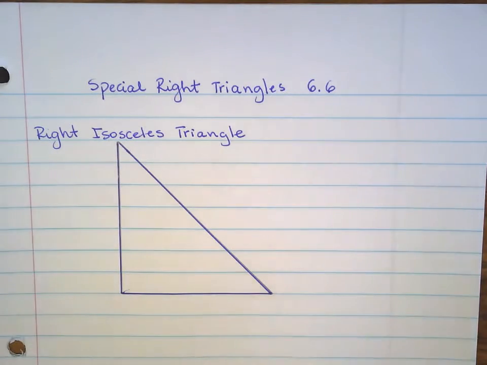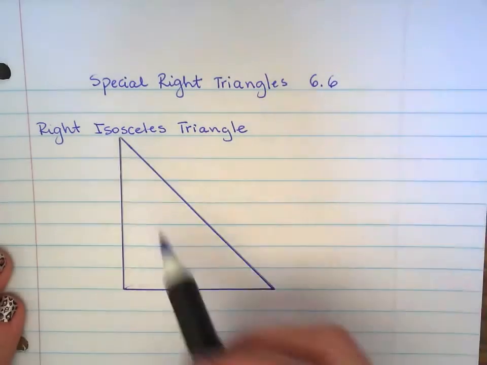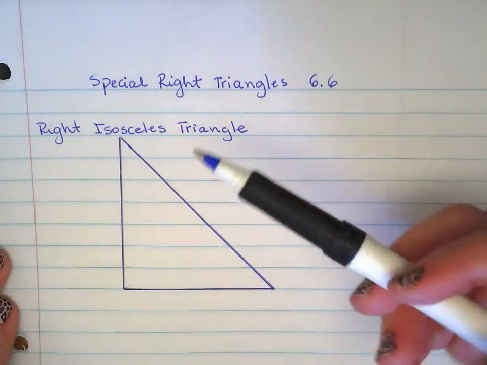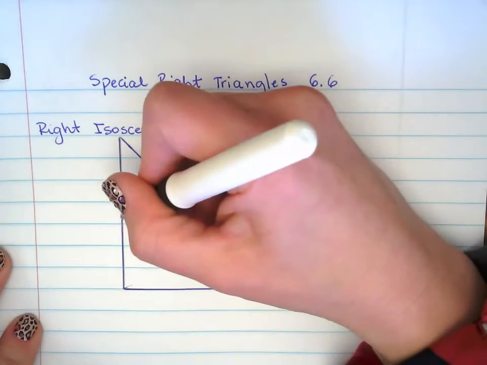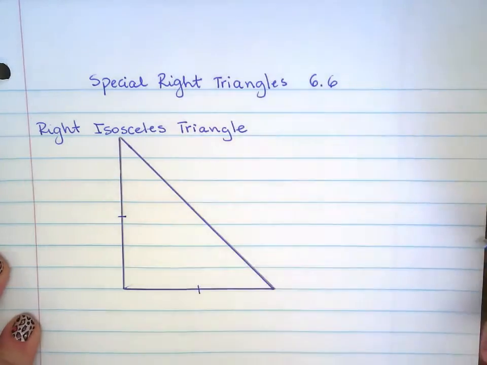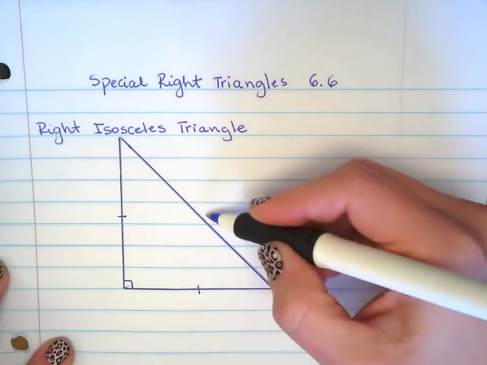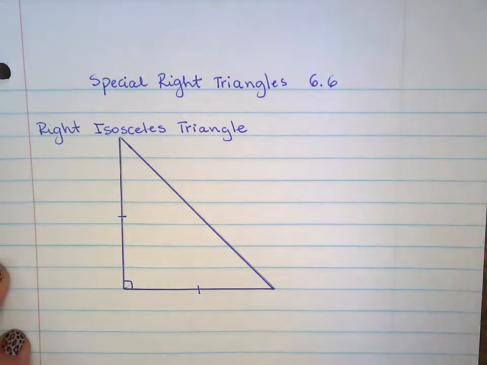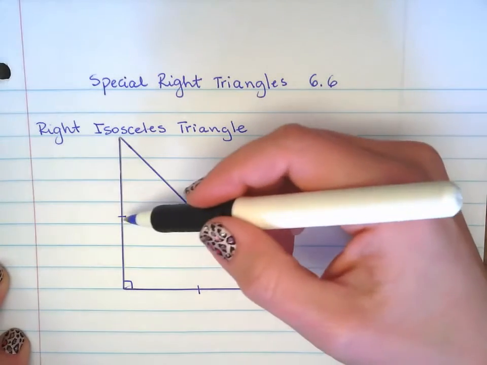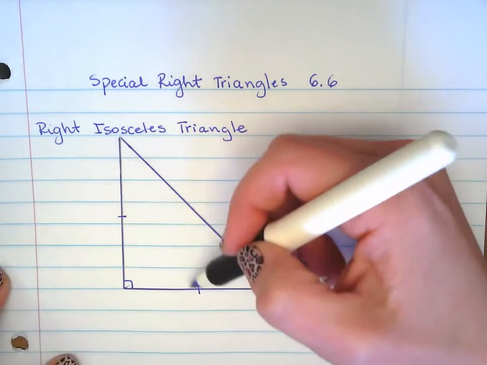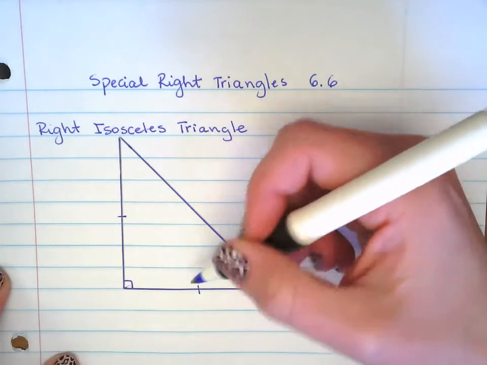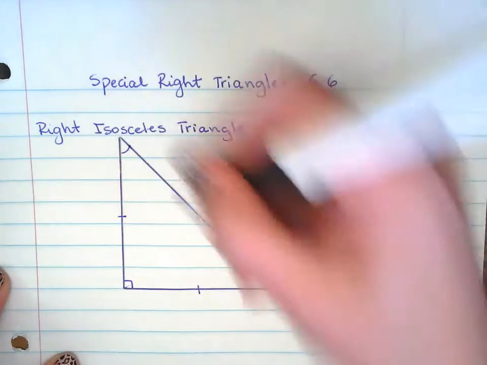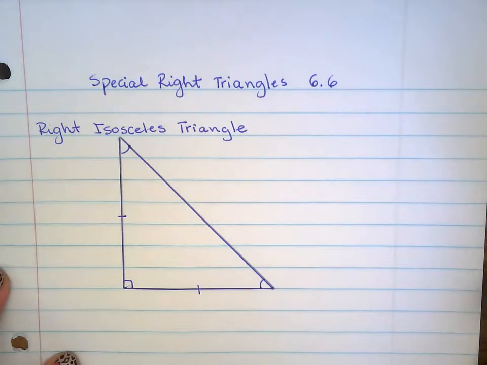Here we have special right triangle 45-45-90. So we got a right isosceles triangle. This side is congruent to this side, and this is a right angle, and this long side, everybody knows that's the hypotenuse. If this is an isosceles triangle, those two sides are congruent, and by definition we also know that these two angles are also congruent.